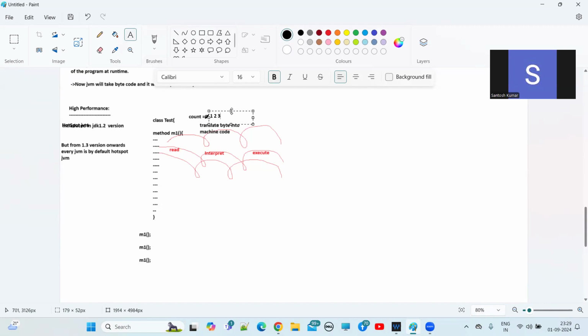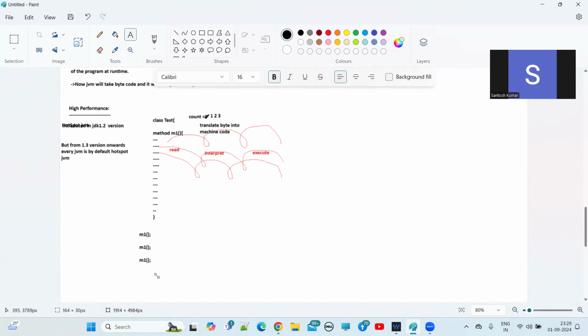this is not a single-time executable method. This is a repeatedly executable method. So at that time, the JVM will convert all the 10,000 lines of code at a time into machine code. At that time it will not perform read, interpret, and execute, guys. Understand? Once it reaches threshold 3, after that, if you call the same method,